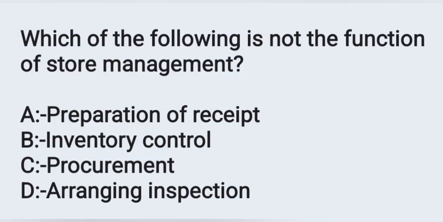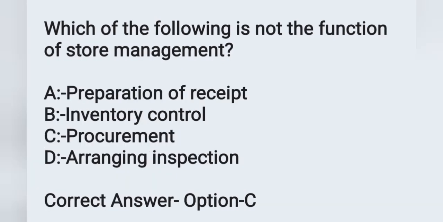And the next question: which of the following is not a function of store management? Options: option A preparation of receipt, option B inventory control, option C procurement, option D arranging inspections. Here preparation of receipt, inventory control and arranging inspection are all functions of store management, but procurement is not. Procurement means purchasing all the goods necessary for the store. That is not a function of store management.